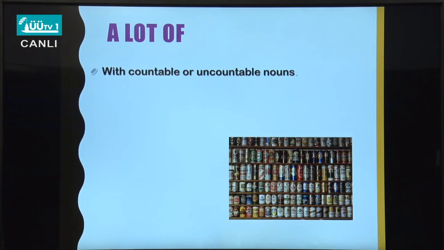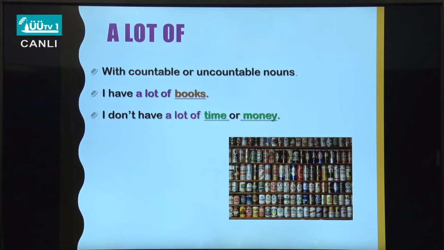A lot of, here you have another example. You can say, I have a lot of books, I don't have a lot of time or money. So here you see time and money are uncountable. Here you have books. The books are countable.